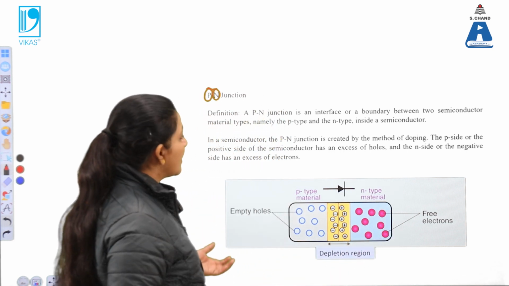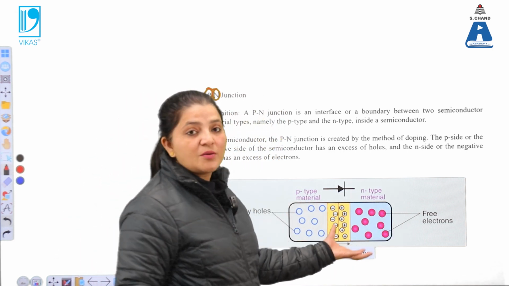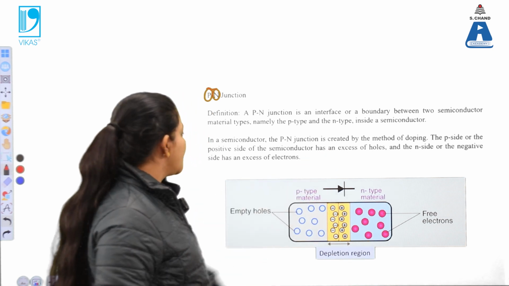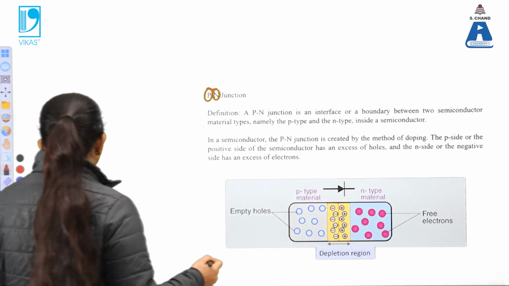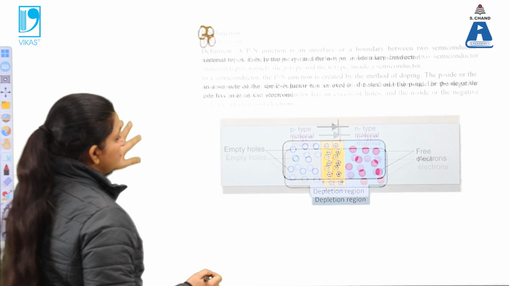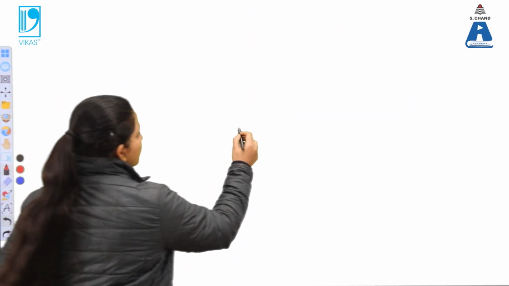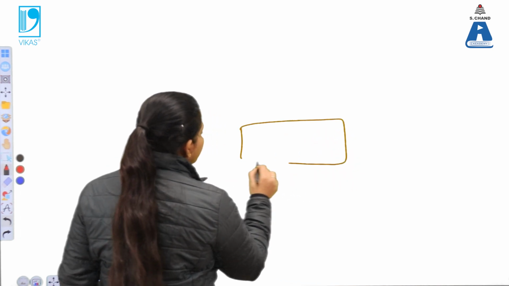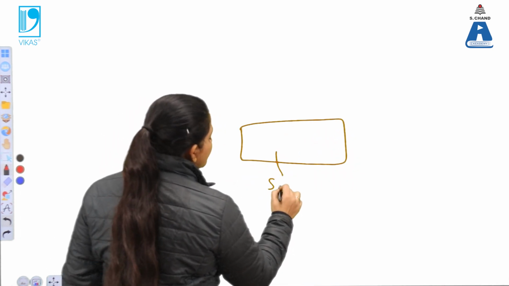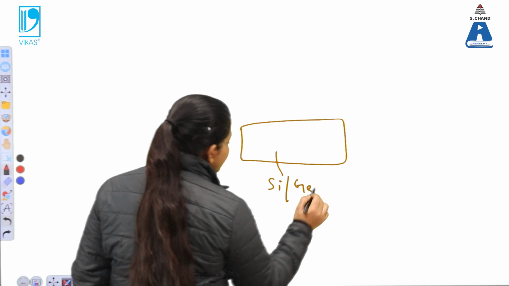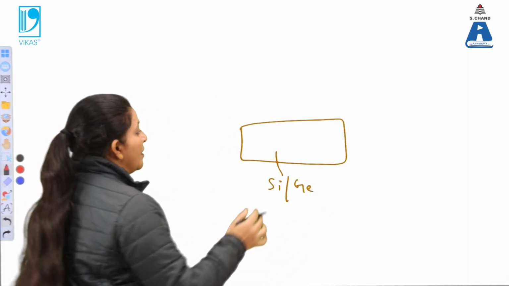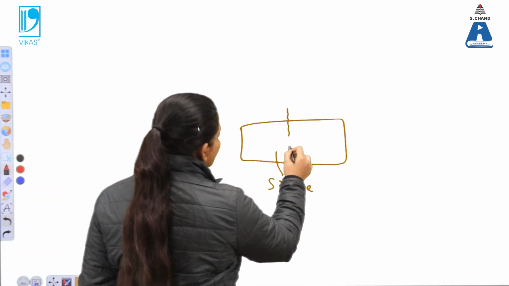So that means in the semiconductor, the p-n junction can be created by the method of doping. What does it mean? That means we will take a pure semiconductor, like silicon or germanium, that is without any doping. We will divide this into two halves.